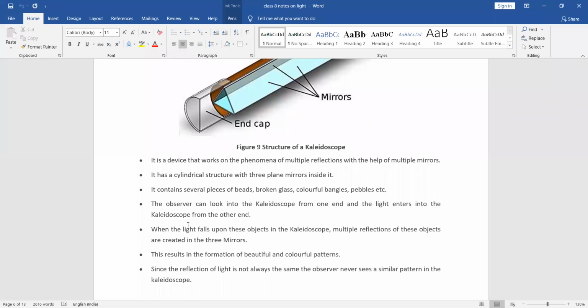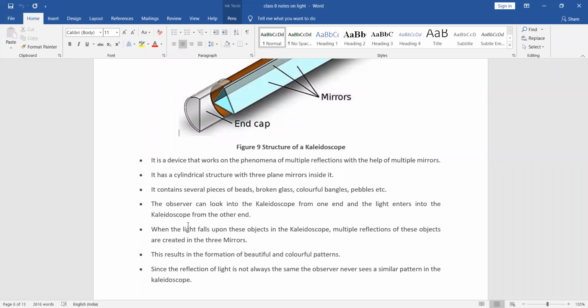Colorful bangles. It will provide so many images. Why has it happened, so many images? Multiple reflections, ma'am. Yes, multiple reflections by using the multiple mirror. So that only we are able to see the different patterns occurring in this kaleidoscope. So this results in the formation of beautiful and colorful patterns. And since the reflection of light is not always the same, the observer never sees a similar pattern in the kaleidoscope.